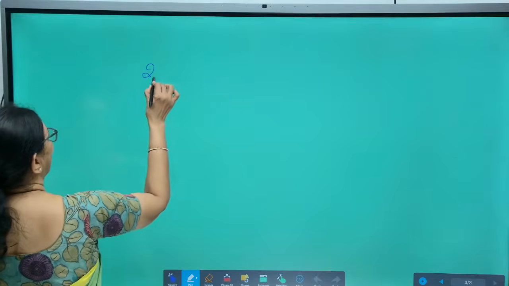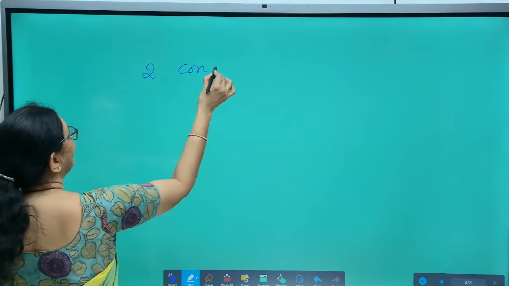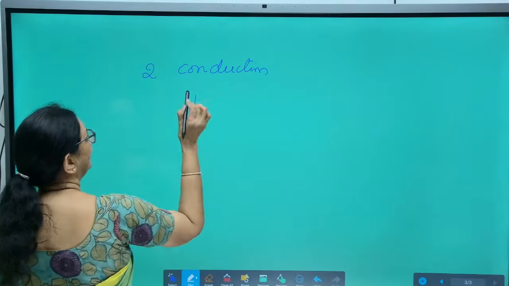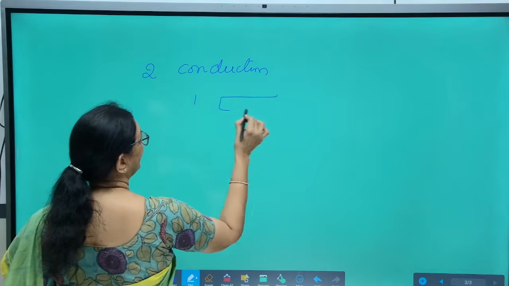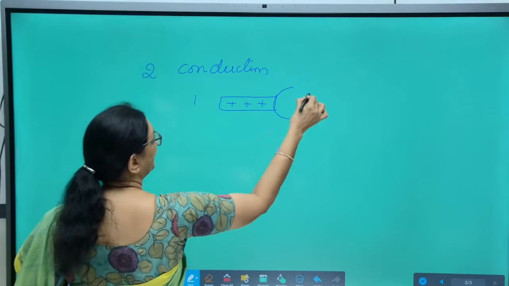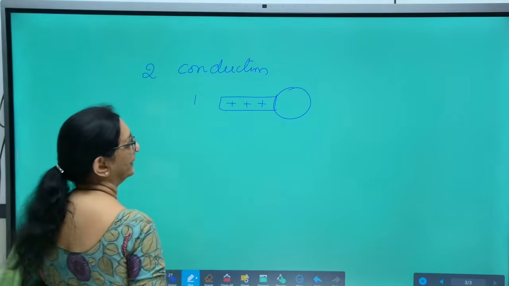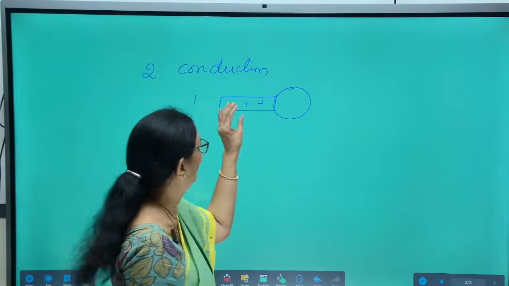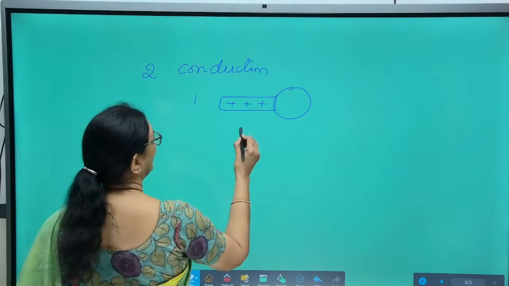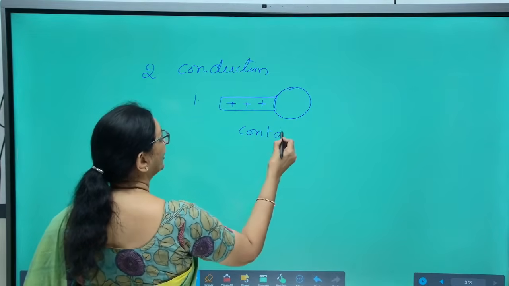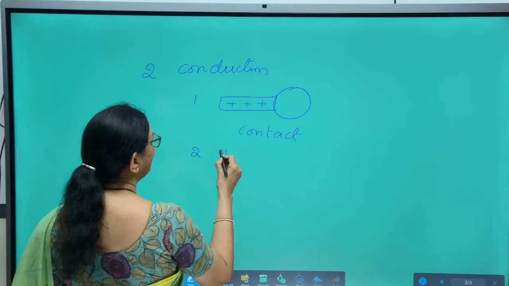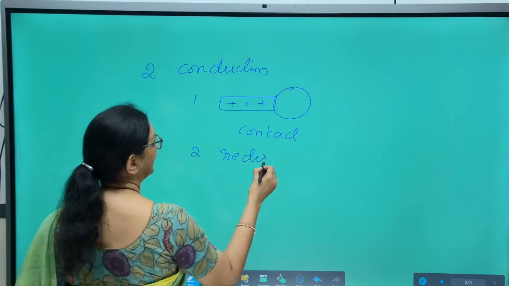And the second method of electrification is conduction. Here an uncharged body is placed in contact with a charged body. Let this be a sphere which is uncharged, and this rod is a charged body. The uncharged body is placed in contact with the charged body. Then redistribution of charge takes place.